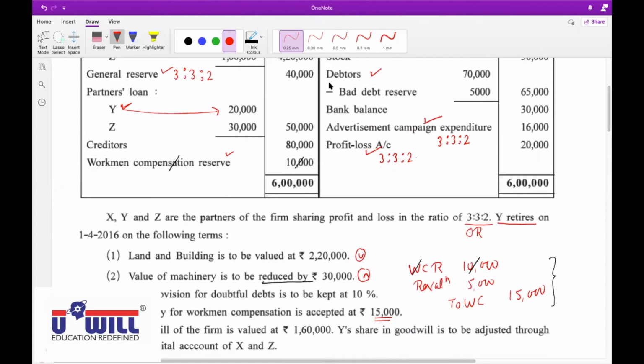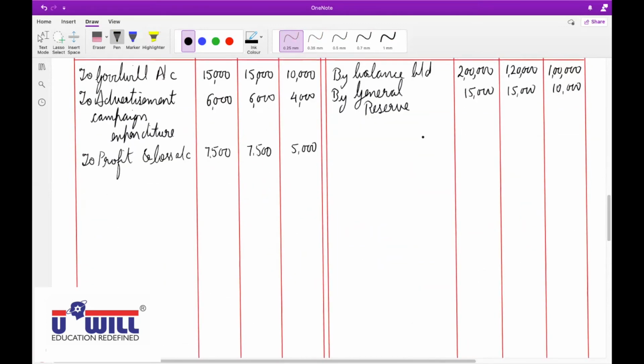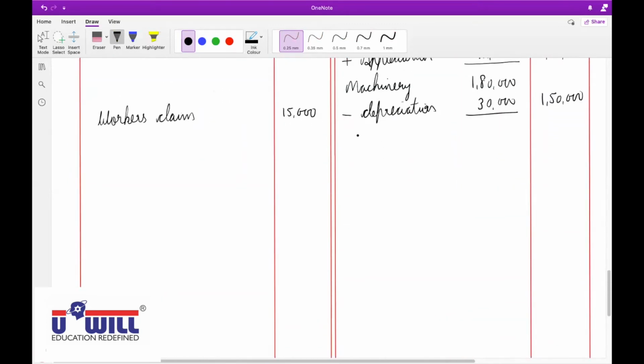Have you done yesterday's homework question 5 and 6? Yes, sir. Then 32,000 and 2,000. First of all, everyone write debtors on the asset side. Debtors are 70,000. So everyone write down on the asset side debtors 70,000.